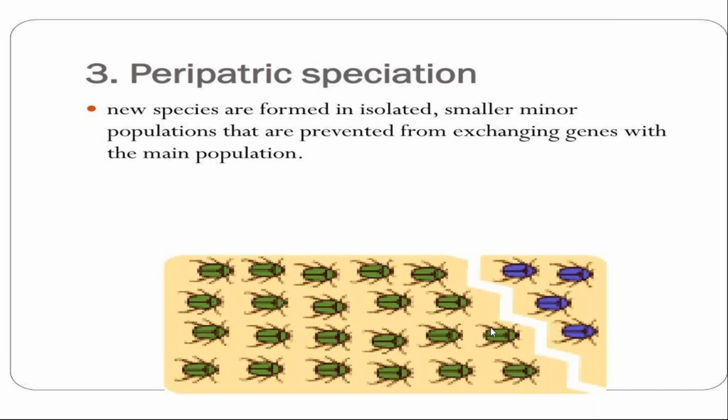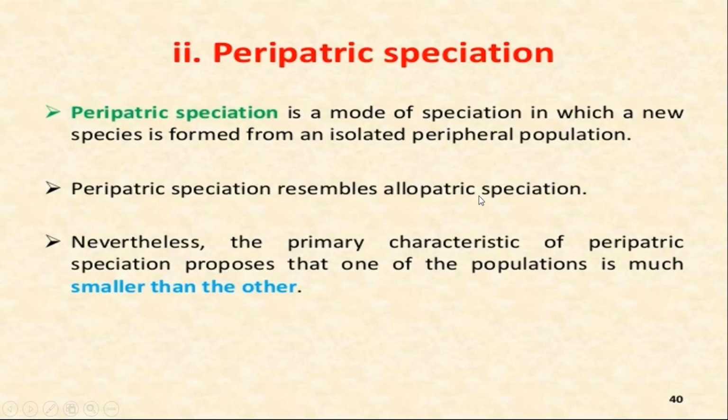Without any reason, maybe some behavioral isolation, maybe some selection pressure will be there. So both of these are not exchanging characteristics. So this is peripatric speciation. One point you have to keep in mind: in case of peripatric speciation, one population is smaller than the other.